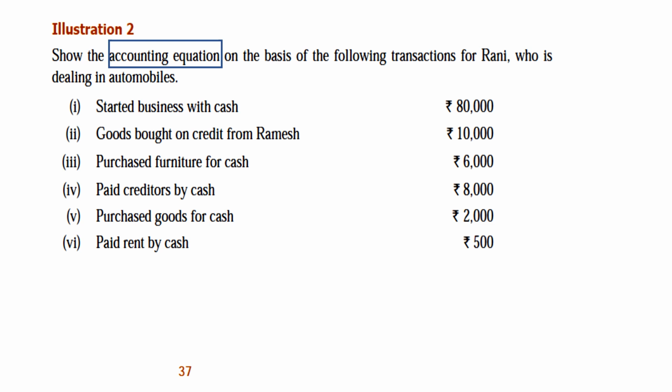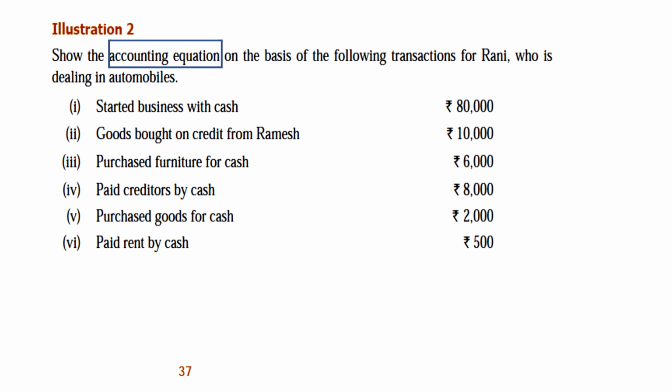Each transaction has a twofold effect. That means you have to record it in two places. That is the double entry system. We have learned the double entry system.